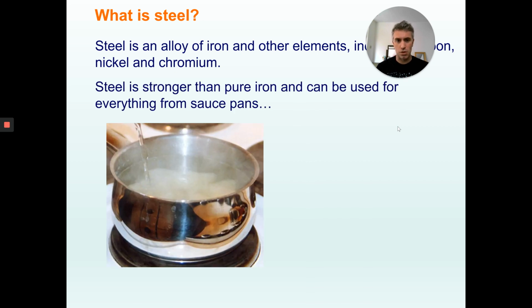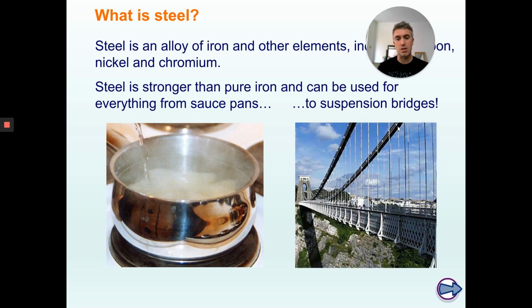Steel is much stronger than iron. As a consequence, it can be used for anything from saucepans to bridges. I think the other thing for a saucepan is that iron rusts. Steel doesn't rust, which is incredibly important if you're having a saucepan. You don't want a rusty saucepan, but you also don't want your bridge to rust, because if your bridge rusts, it will fall apart. It makes it stronger.